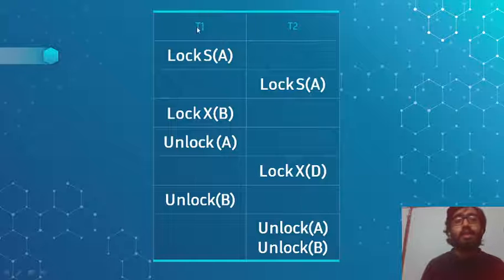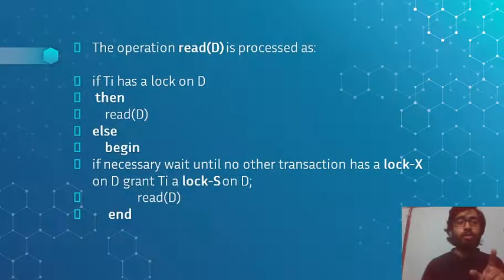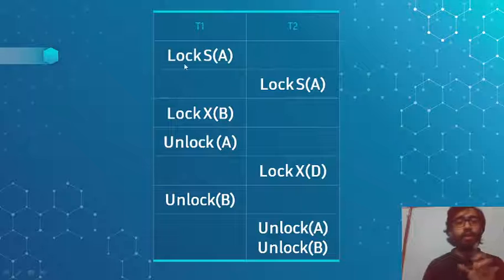Transaction T1 acquires a shared lock on data A, because it sees that it doesn't have any lock previously on it, so it locks it and then simply reads the data. So it acquired a lock S.